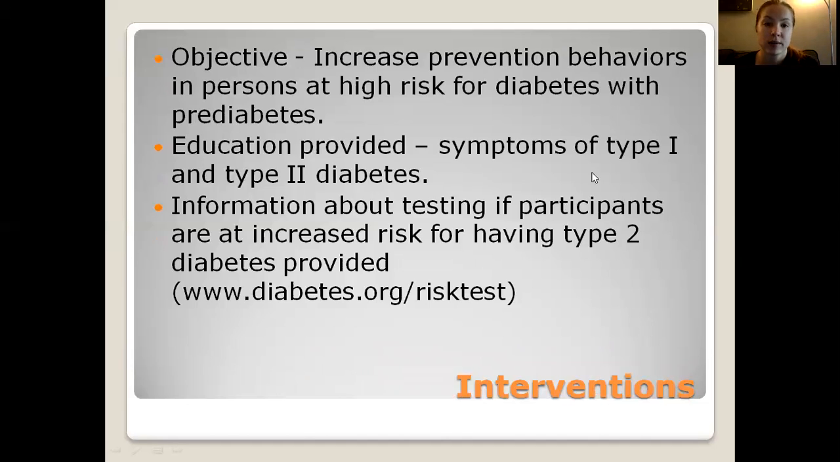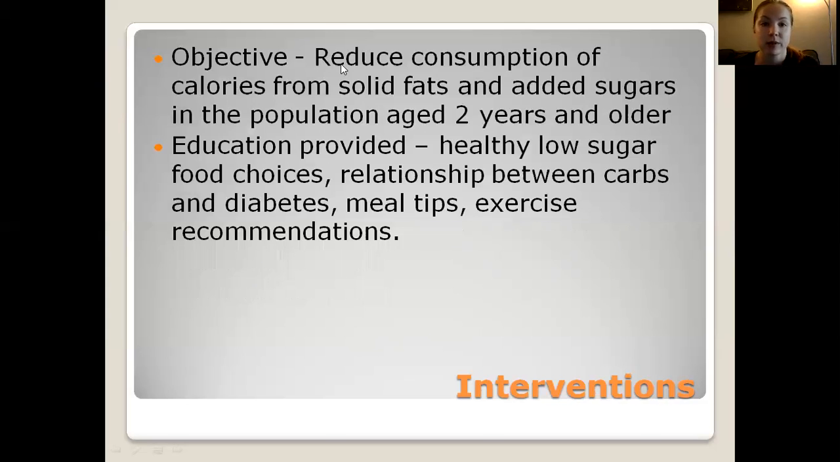The interventions. The objective was increase prevention behaviors in persons at high risk for diabetes with prediabetes. The education provided was symptoms of type 1 and type 2 diabetes, and I also provided information about how to test if people are at increased risk for having type 2 diabetes. The next objective was reduce consumption of calories from solid fats and added sugars in the population aged 2 years and older. The education that was provided included healthy, low-sugar food choices, relationship between carbs and diabetes, meal tips,